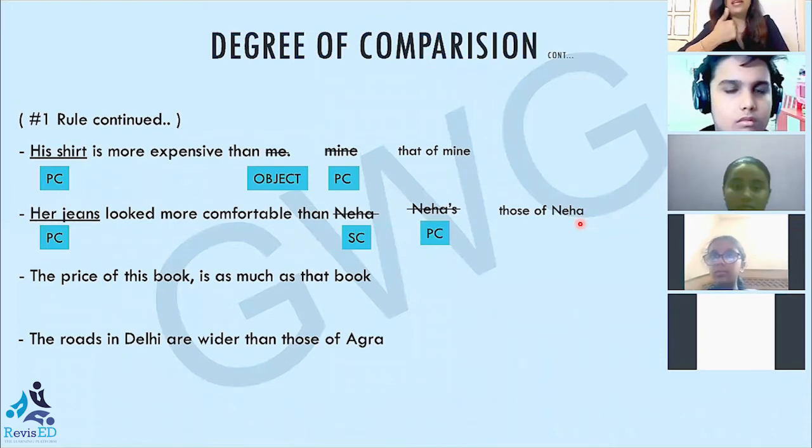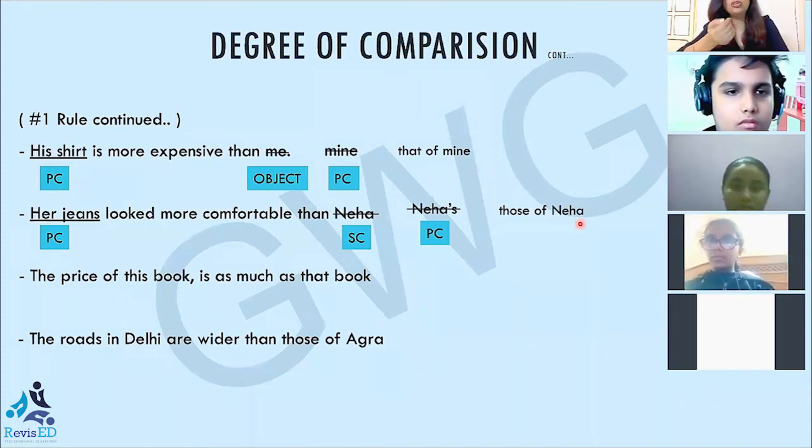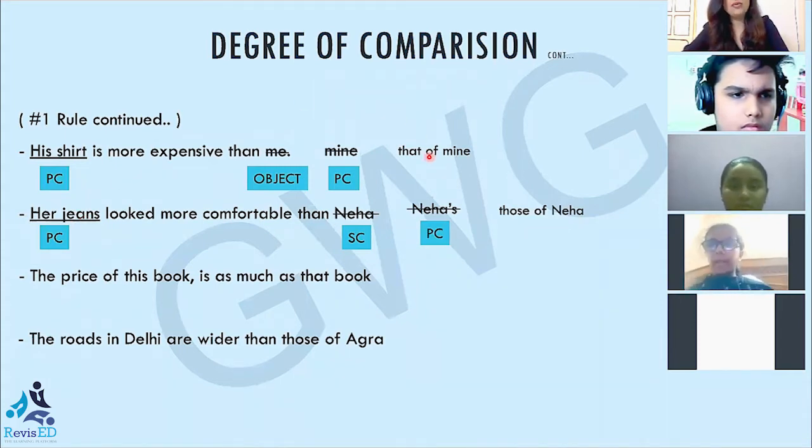Why those? You very well know. When we are to use a demonstrative pronoun to point towards a plural thing, then instead of that, we use those. You've done this in first grade. Instead of that, we use those in order to point towards a plural noun. Here, jeans is always a plural noun. So, to point towards jeans, instead of that, we will use those. So, the right version is her jeans looked more comfortable than those of Neha.